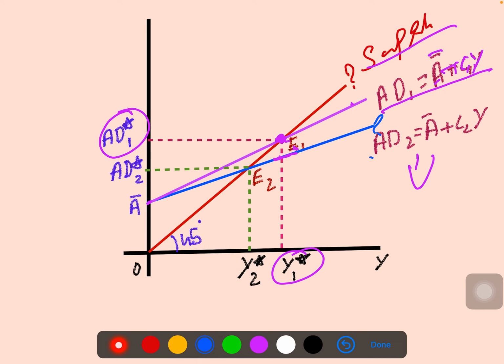Because of that, we got the new aggregate demand curve, AD2 star, with the same supply curve. The supply curve and the new aggregate demand curve again intersect here. That's called equilibrium 2. At this point, the income we get is Y2, and the aggregate demand will be AD2 star.